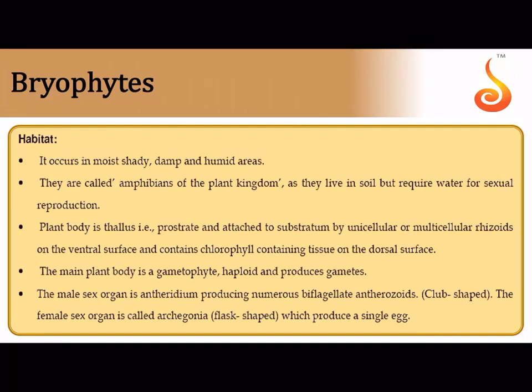Now moving on to bryophytes. Bryophytes are mostly the amphibians of the plant kingdom. They live in moist and shady and damp and humid places, and they require water for sexual reproduction. That's why they need moist conditions always, and that's why they are called the amphibians of the plant kingdom. The plant body again is not well differentiated into a true root, a true stem and a true leaf, because there's no xylem and phloem here.